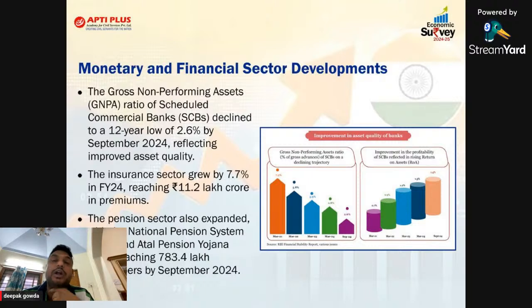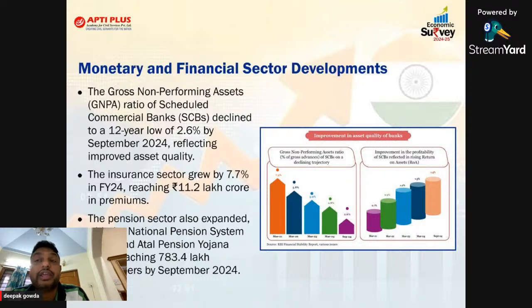If NPA is less, it means the asset is good. Asset means your loan is good. Loan good means people are paying the EMI. If people are paying the EMI, what is the meaning of it? It means economic activities are good, not bad. That is one thing you have to remember, sir, because we have also given that flow chart, the same thing given in the economic survey with respect to the financial stability report. You can see how it was post-COVID also. It was almost 7%, above 7%.